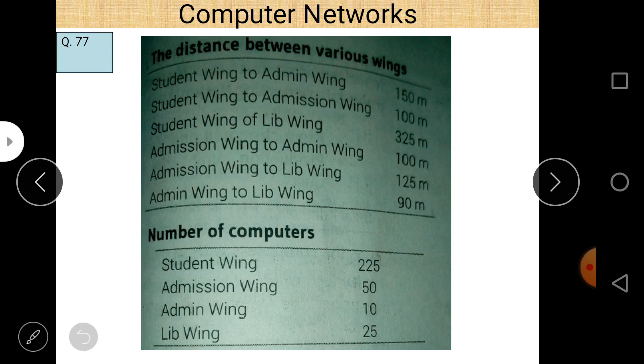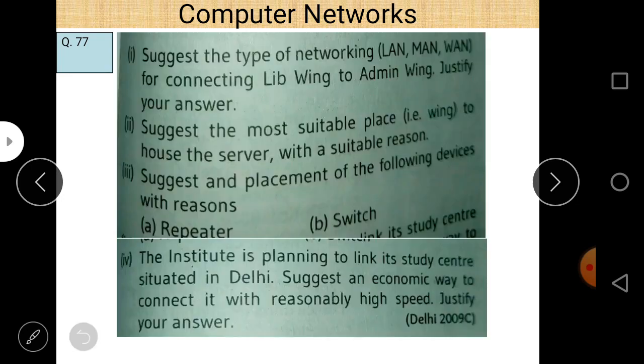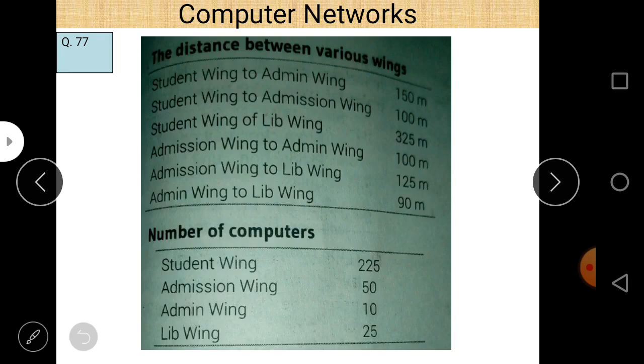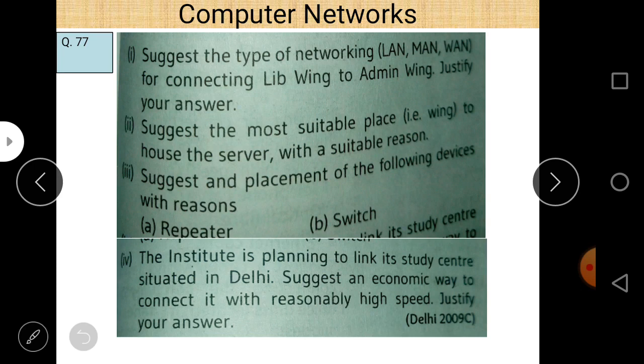Admin wing to library. I think this is the distance. Admin wing to library wing. Library wing to admission wing. Yes, library wing to admission wing or admin wing to library wing, both have the same meaning. The distance is only 125 meters, and you have to connect all these.